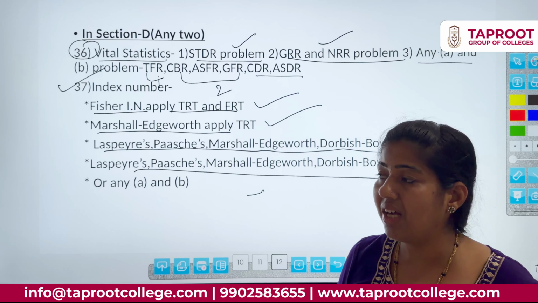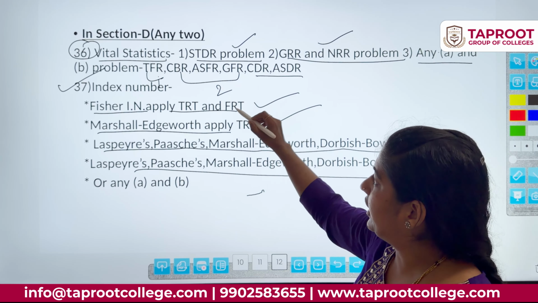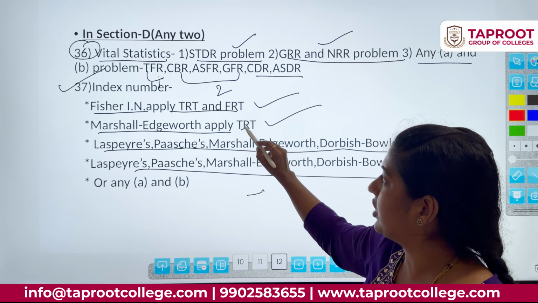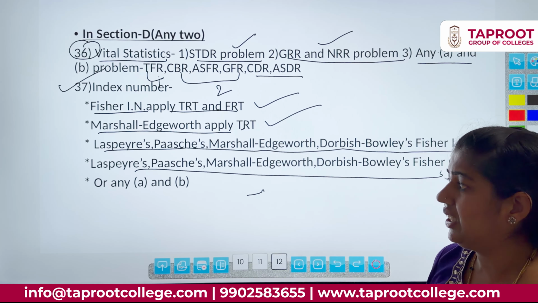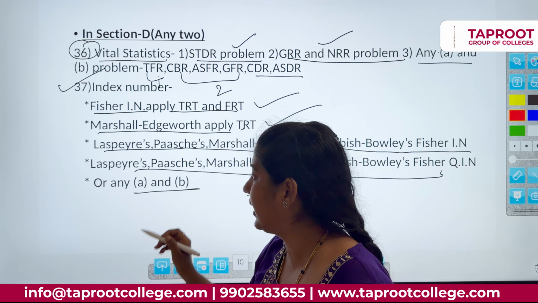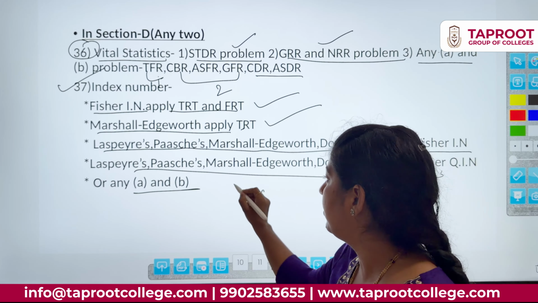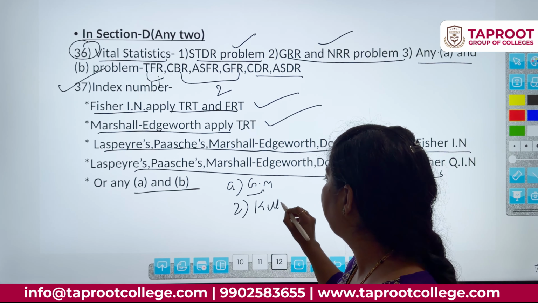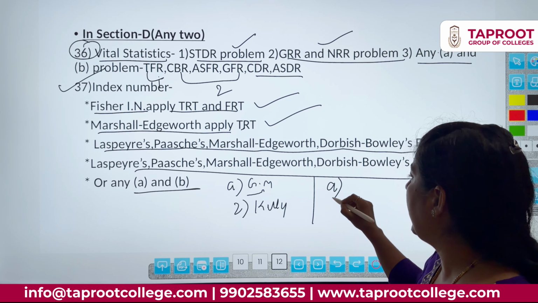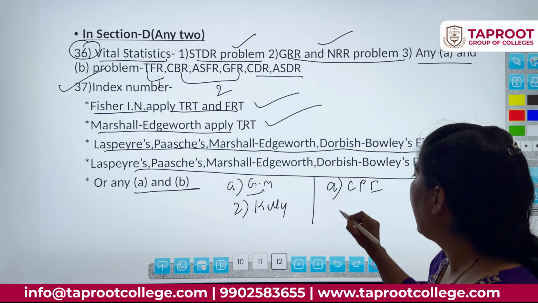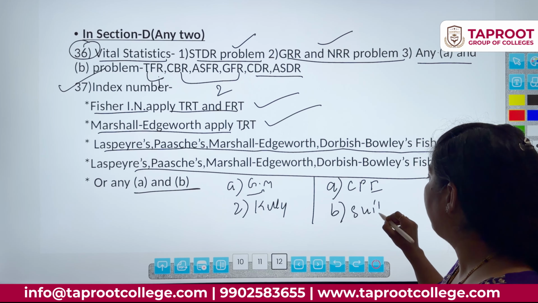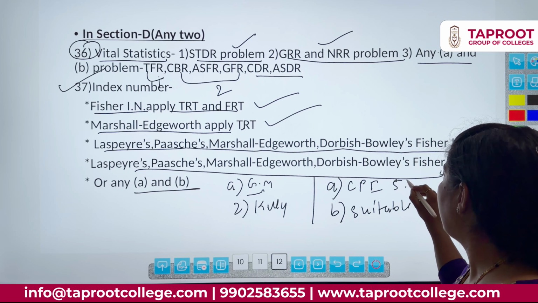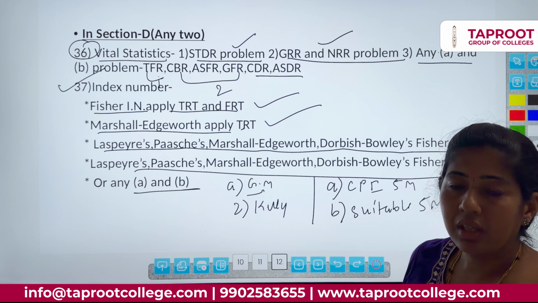So a complete question will be there. Or you may get an A and B. A and B means one is calculate GM, another question they may give Kelly, or they may give A as a CPI problem and B they may give a suitable index number. This is 5 marks and this is 5 marks.